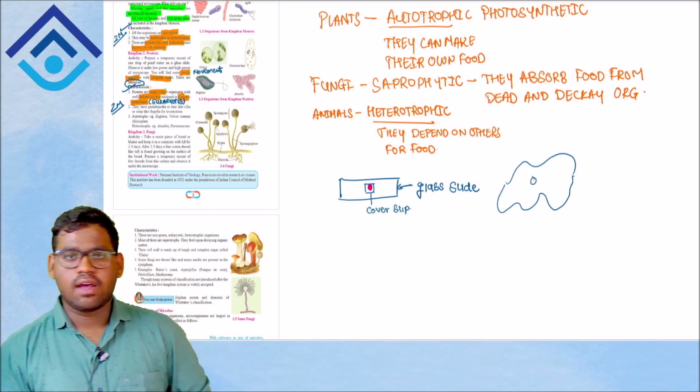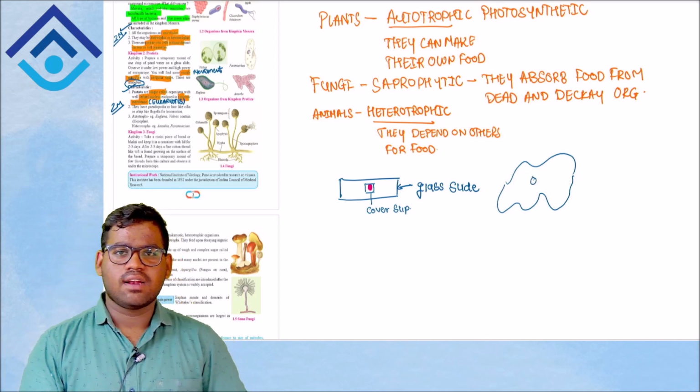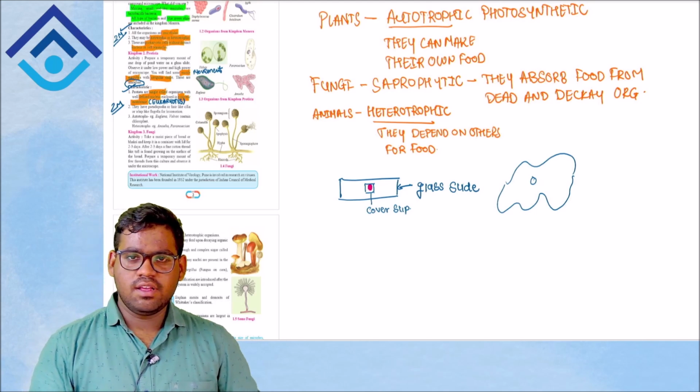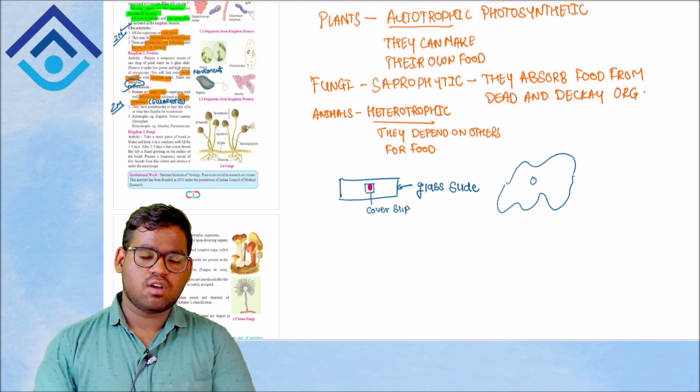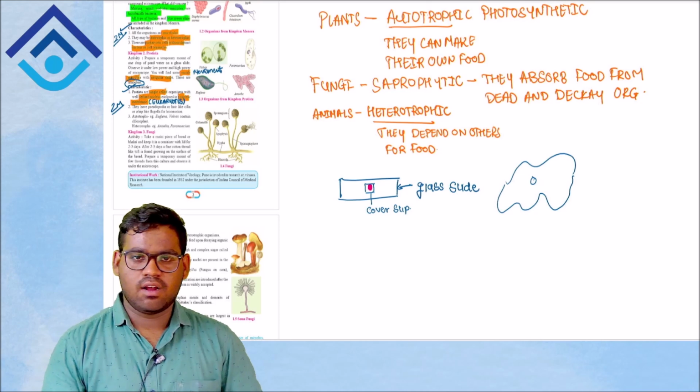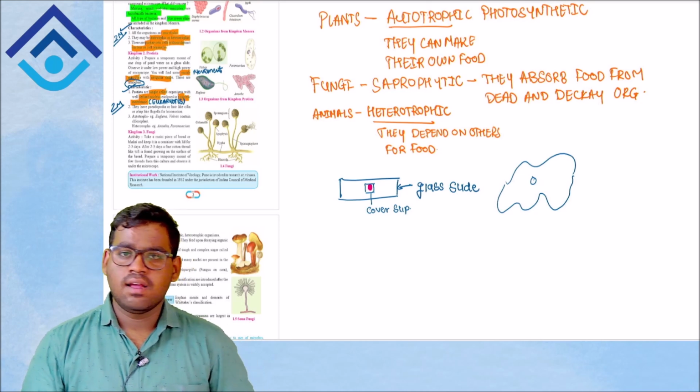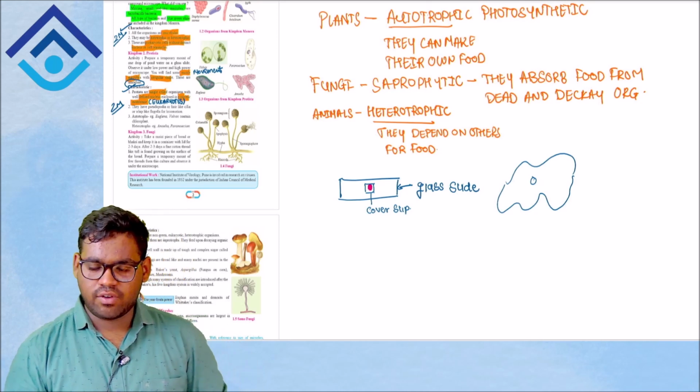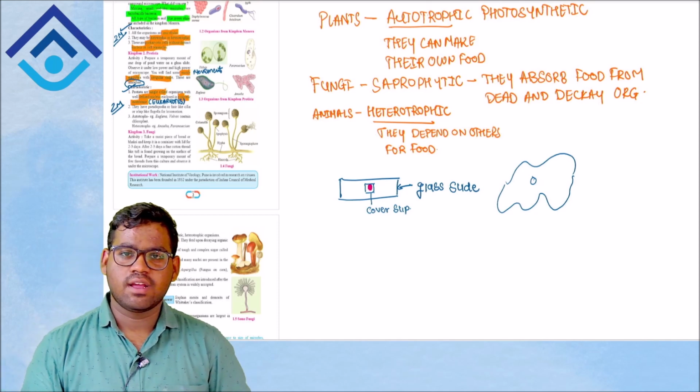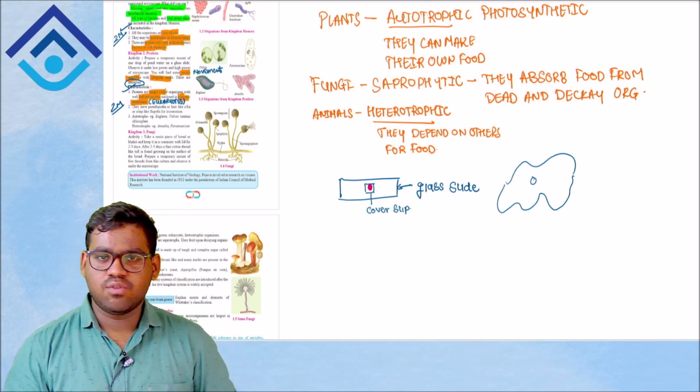It is a single-celled organism, so the cell carries out all the functions, right from movement to digestion to engulfing food, everything.